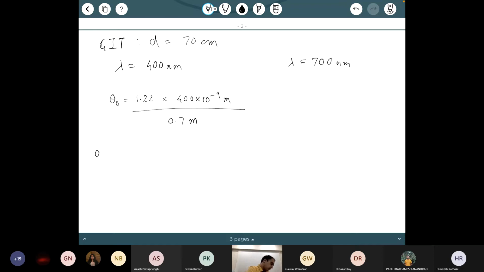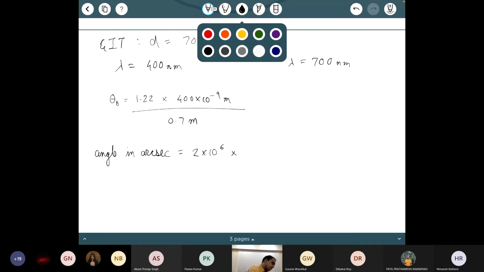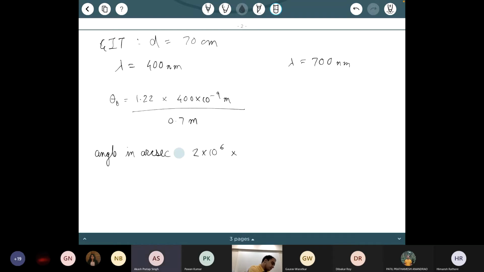The angle in arc seconds is equal to 2 times 10 raised to 6 times the value in radians. 0.45 arc seconds for blue, for 400 nanometers.